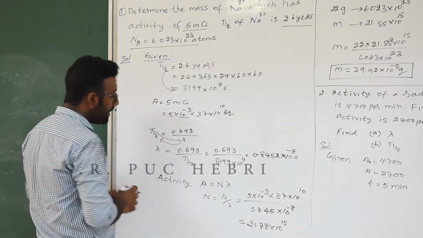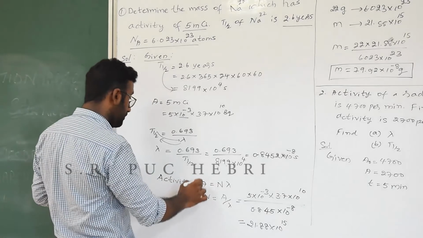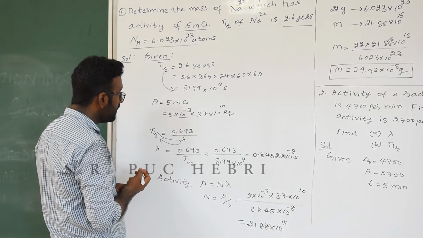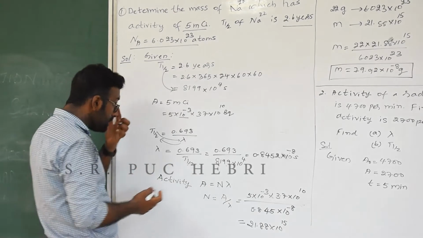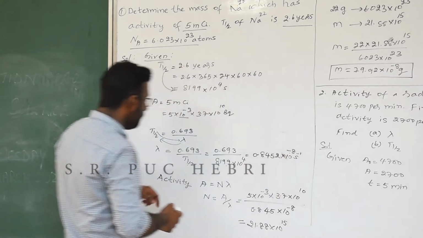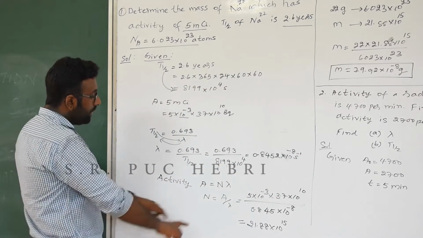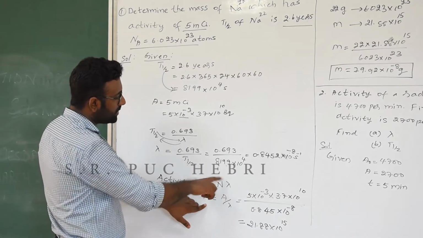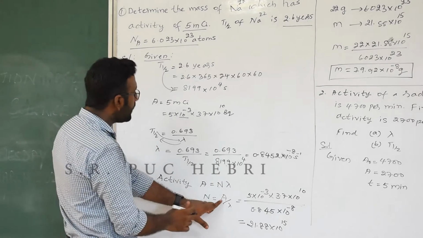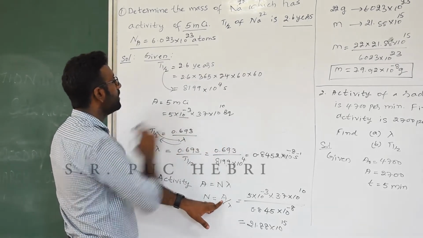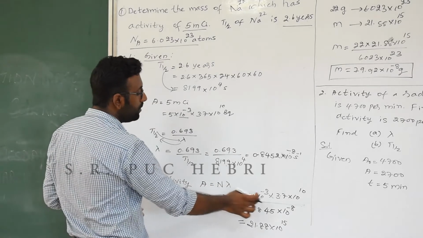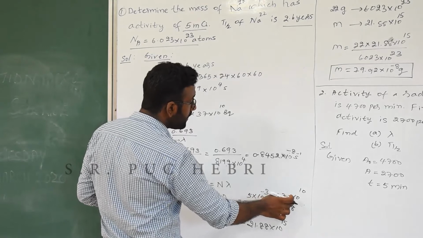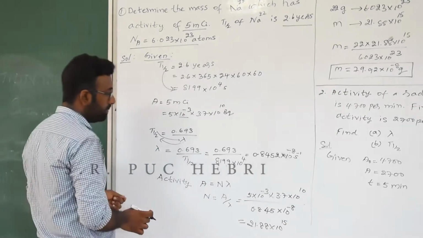Now activity can be calculated with the formula A is equal to N lambda. Correct, right? Remember this, N lambda. So this must be per second. Then N is equal to A divided by lambda. Just rearranging this equation. We know what is A. A is already here. It is 5 into 10 to the power minus 3 into 3.7 into 10 to the power 10.